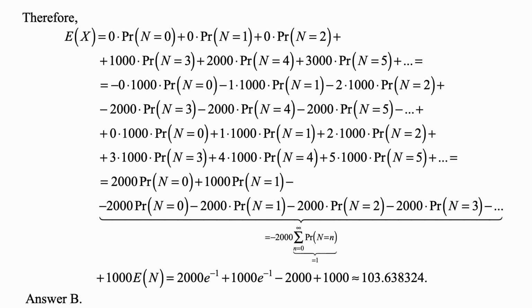So we end up with 2,000 times the probability that N is 0, which is 2,000 times e to the negative 1, plus 1,000 times the probability that N is 1, which is 1,000 times e to the negative 1, minus 2,000 times 1, so minus 2,000, plus 1,000 times E of N, but E of N is 1, so that's plus 1,000. So this is really 3,000 e to the negative 1 minus 1,000. That's approximately 103.638324, and that's answer B.